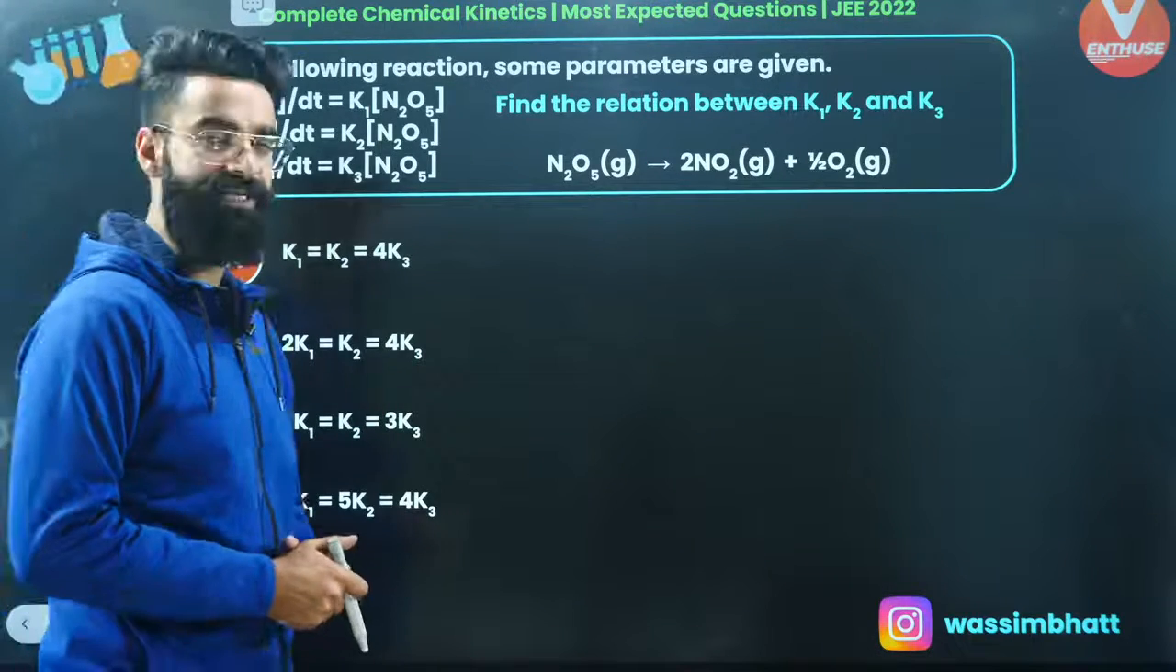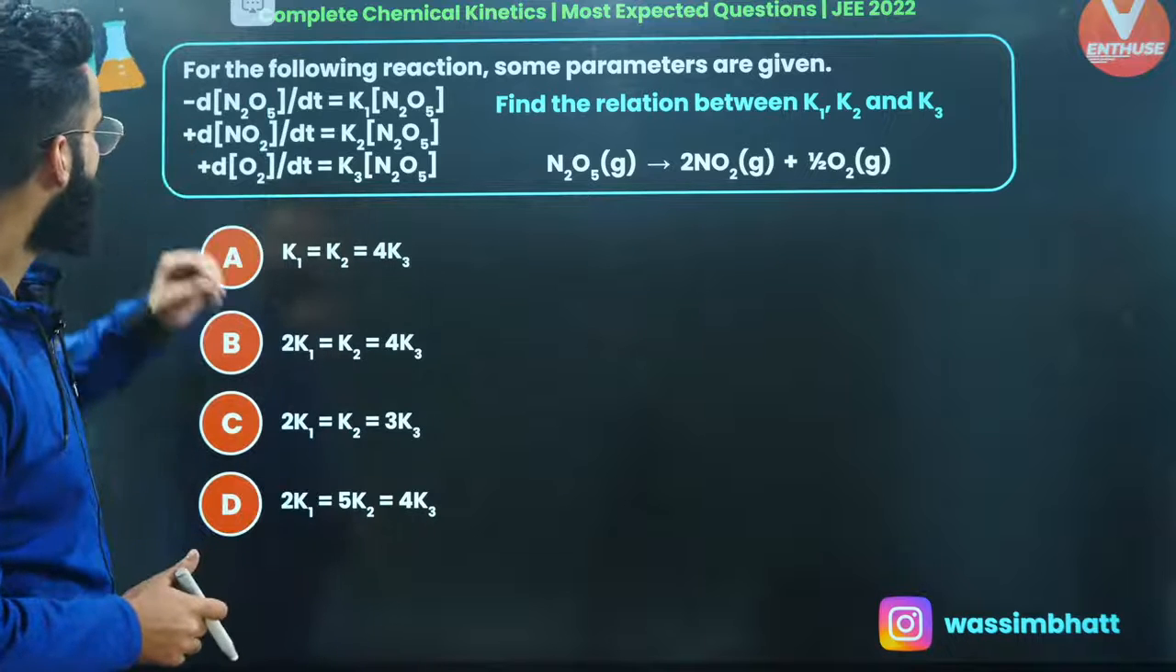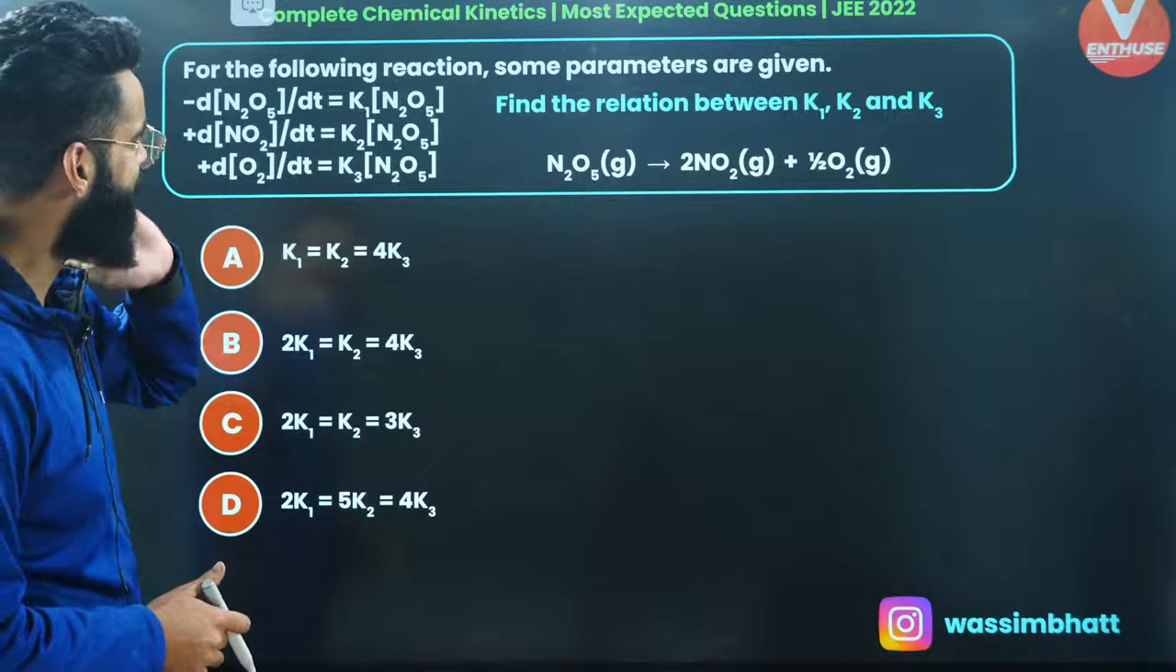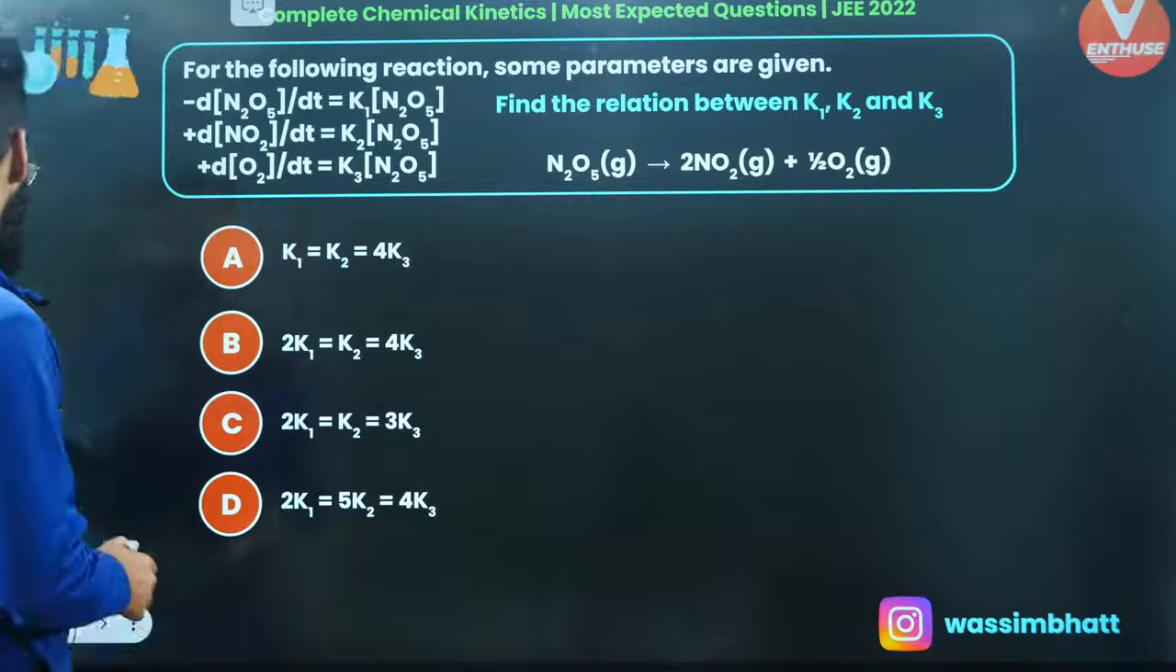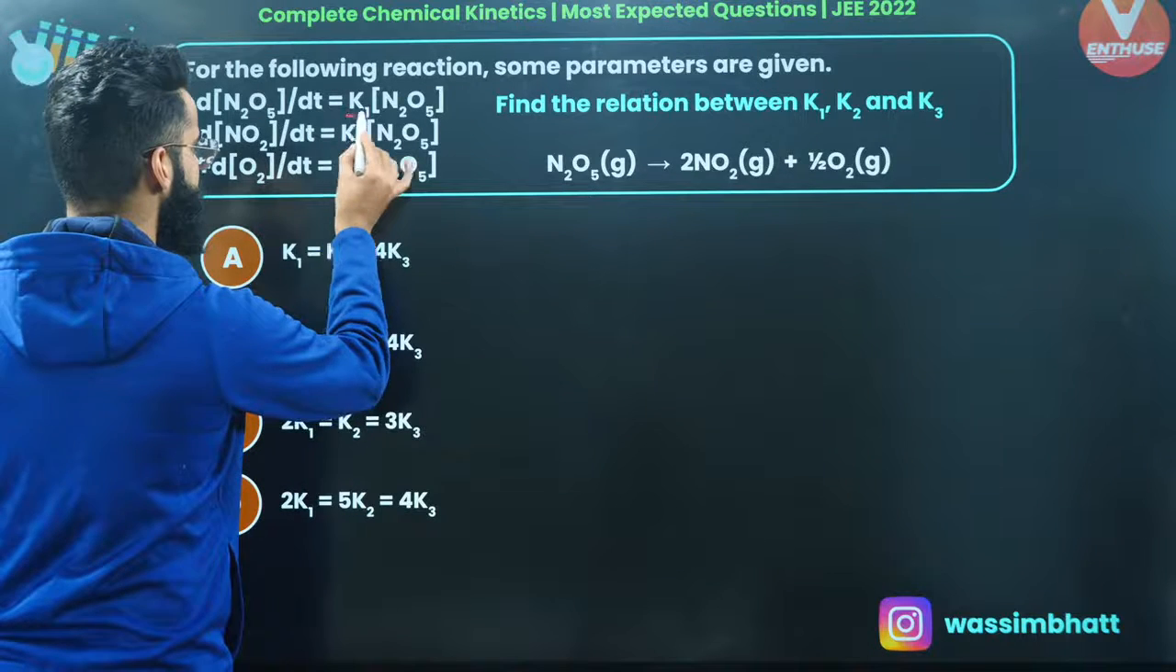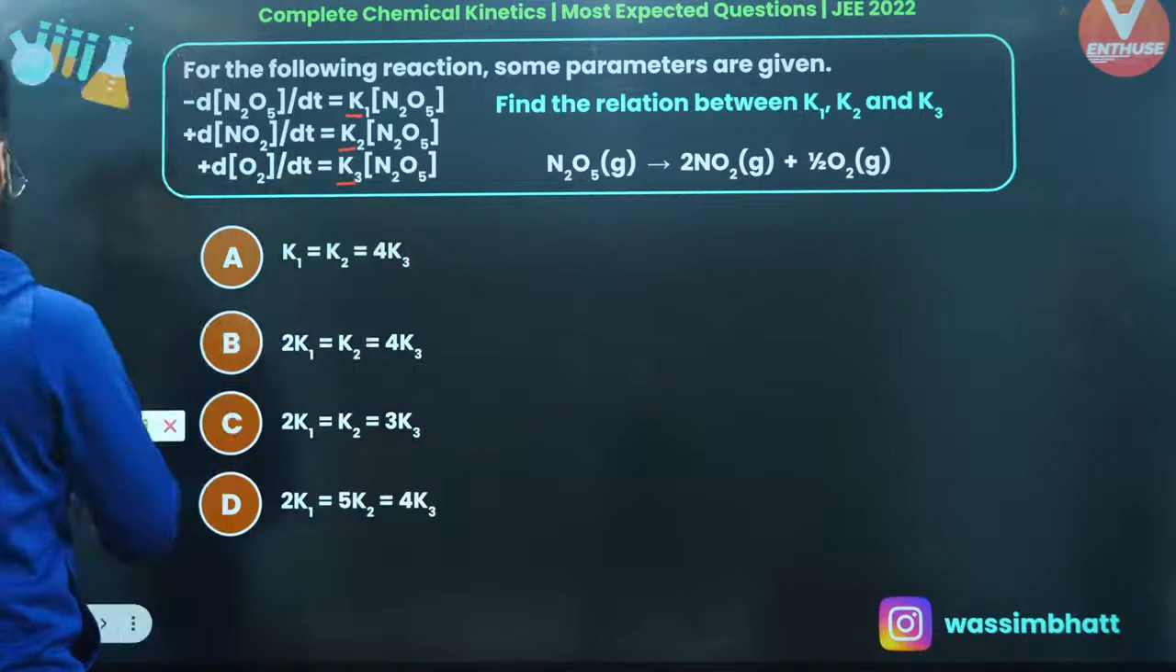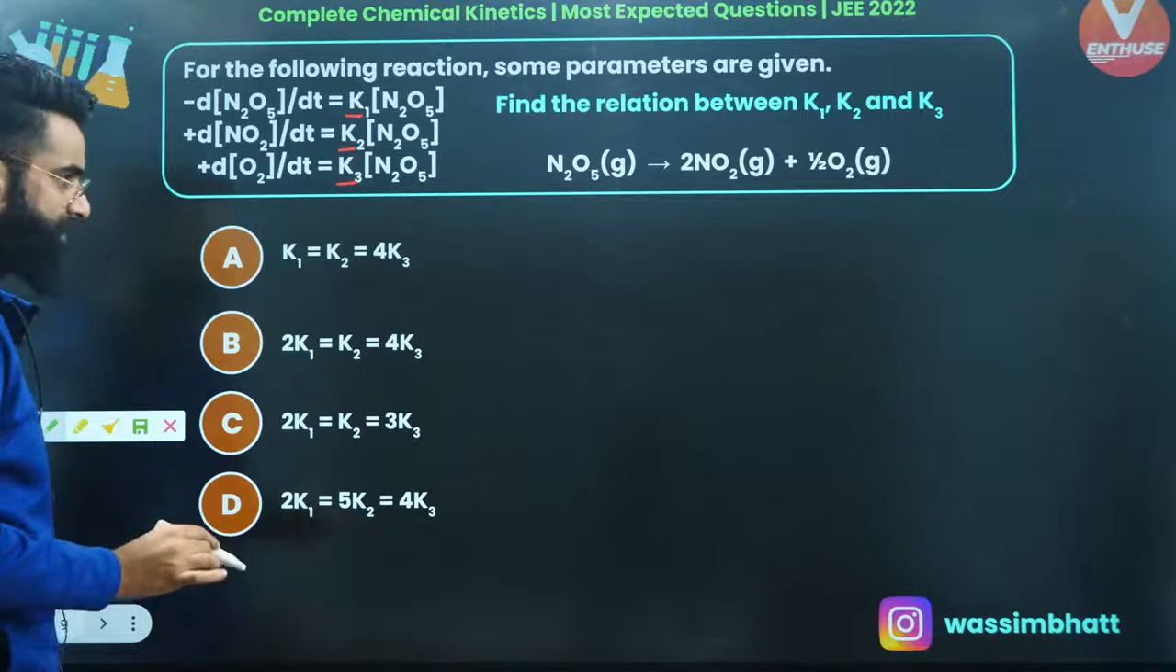This is one more question that's given to me. What do I need to see? For the following reaction, some parameters are given. Find the relation between K1, K2 and K3. All right. I need to get the relation between K1, K2 and K3. How do we solve these sort of questions? It's again a very simple and basic question.